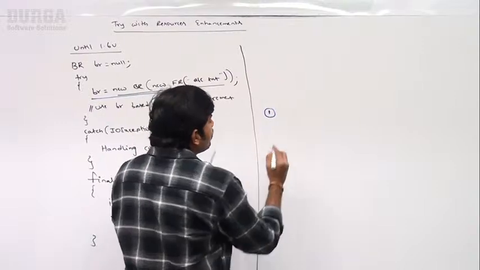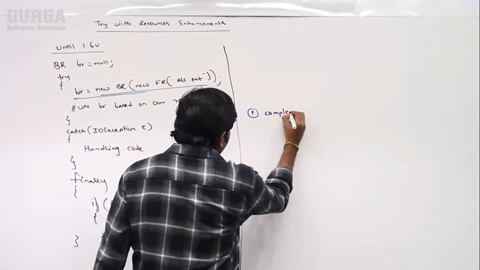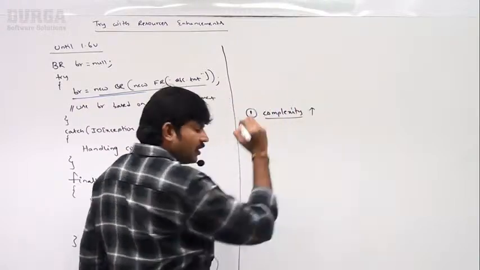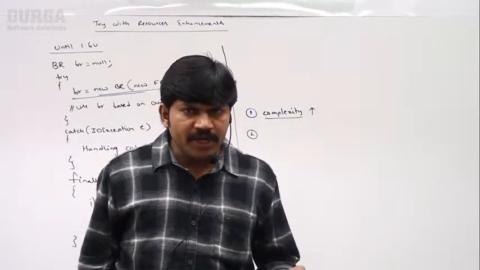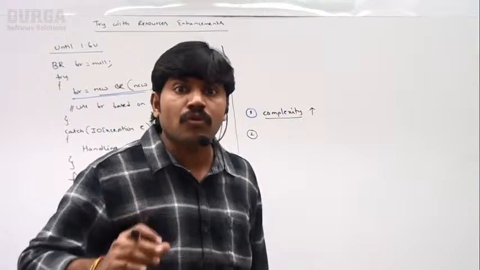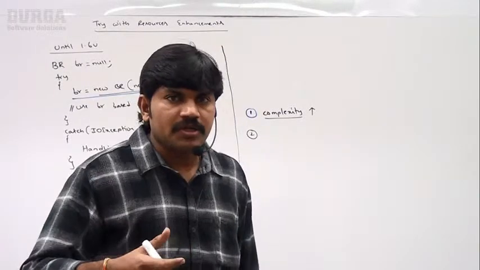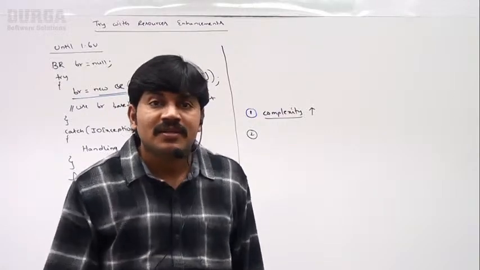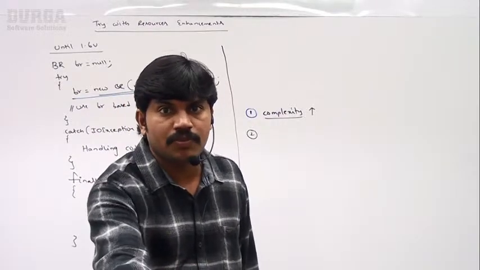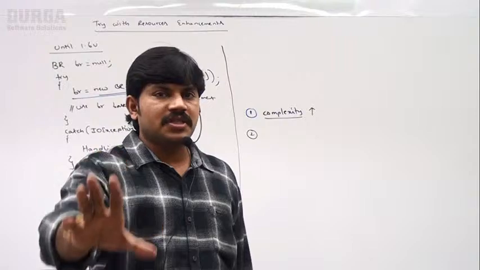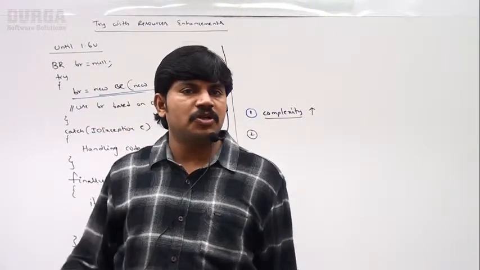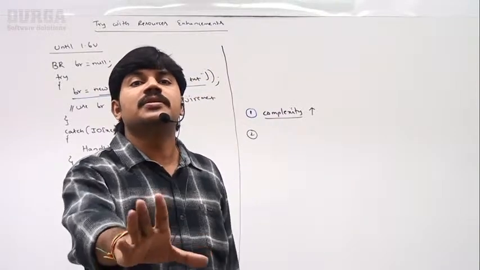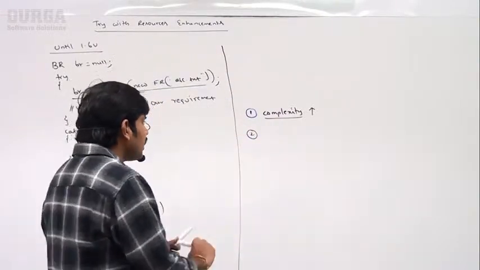Remember that, sir. What is the first problem? Complexity of programming is going to be raised, because if you open a database connection, compulsorily you should close that database connection. It is the mandatory job. By mistake, if I didn't close it, then automatically what will happen? One database connection is going to be wasted. So until the 1.6 version, the programmer is responsible to close that resource. Unnecessary complexity of programming is going to be raised, sir. Okay, that is the first problem. Second problem, sir.